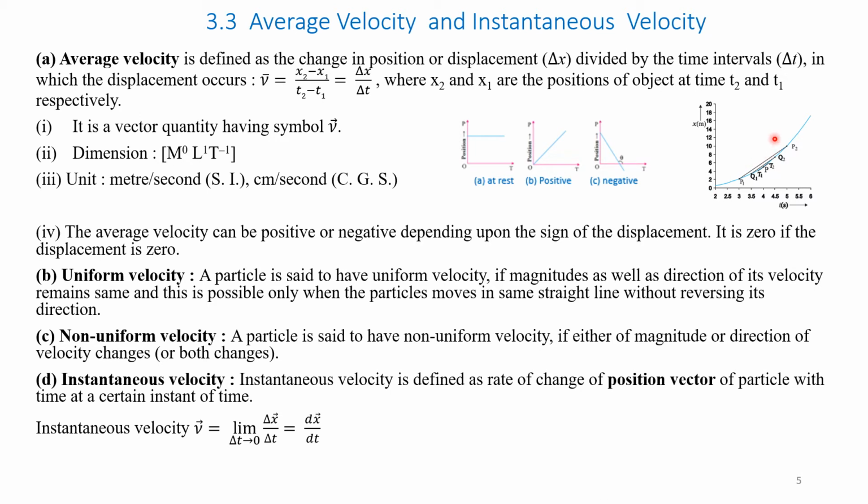Please see the second figure on the right hand side. Here the particle is moving from P1 to P2 and its position on the curve is Q2. Then at the third point it moves to another point P and its position is Q. In that case, delta t is slowly becoming 0. As we approach from P2 to P, the delta t is tending to 0.